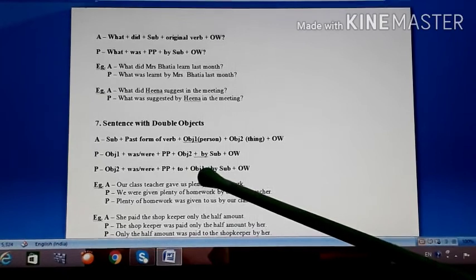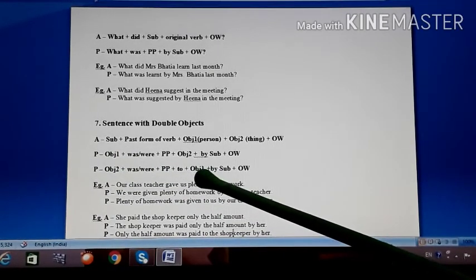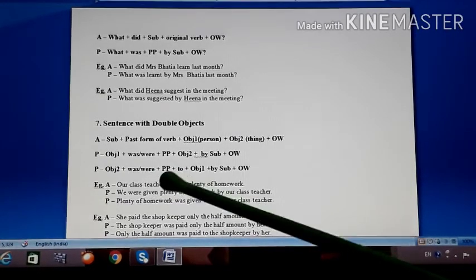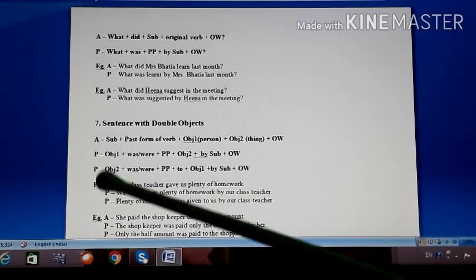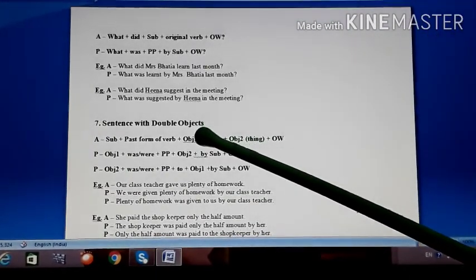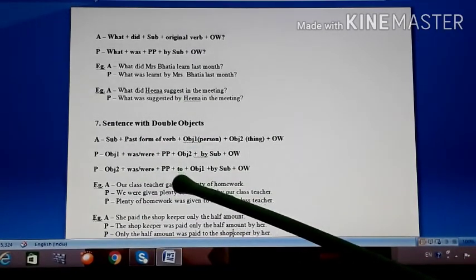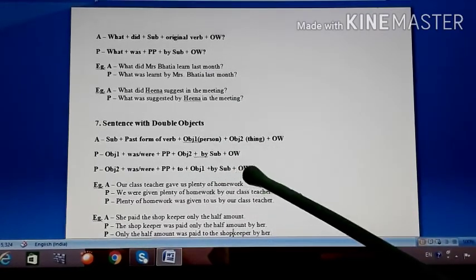पर्सन को वहाँ रखते हैं, चीज़ को आगे लाते हैं, और पैसिव करते हैं तो पर्सन जो ऑब्जेक्ट है उसके आगे to लगता है। Understood? I also say so many times, I am teaching English to the students of standard 12th. So English is taught to the students of standard 12th by me. So students of standard 12th के पहले मैंने to लगाया, तो यहाँ ऐसा ही है, to will always come before the object one. Okay, by subject and then other words.